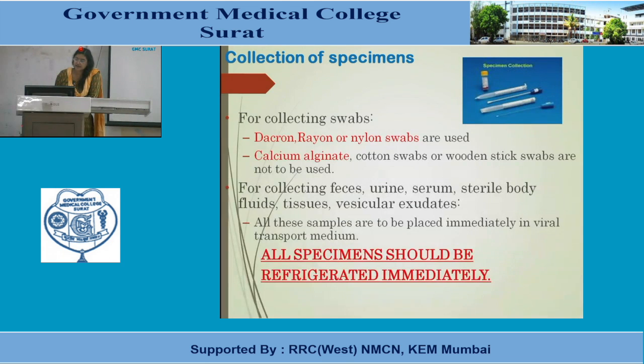Now the collection of specimens. For collection, if swabs are used, then Dacron, rayon or nylon swabs should be used. Calcium alginate, cotton or wooden stick swabs should not be used. For collecting feces, urine, serum, sterile body fluids, tissues and vesicular exudates, all these samples are to be placed immediately in viral transport medium. All these samples are transported to the laboratory in viral transport medium, and they should be refrigerated immediately.